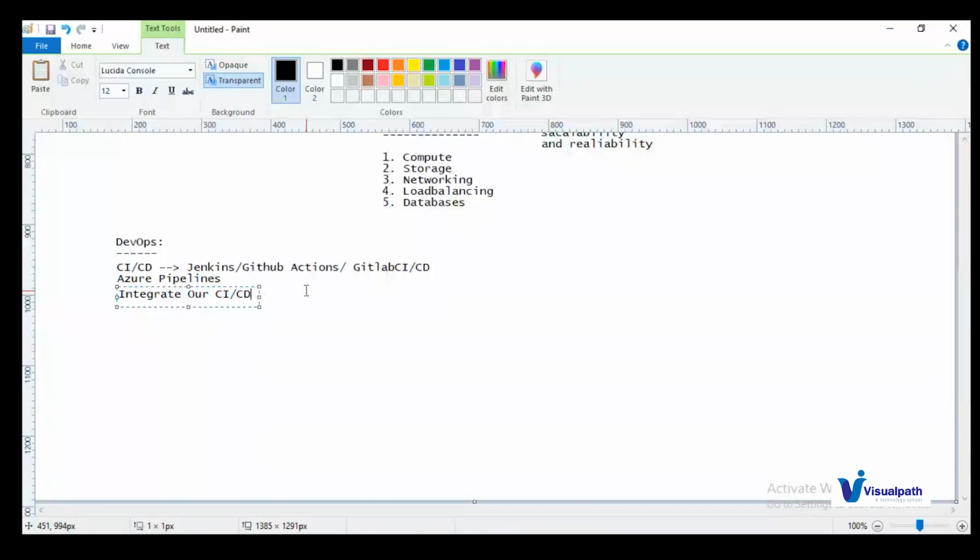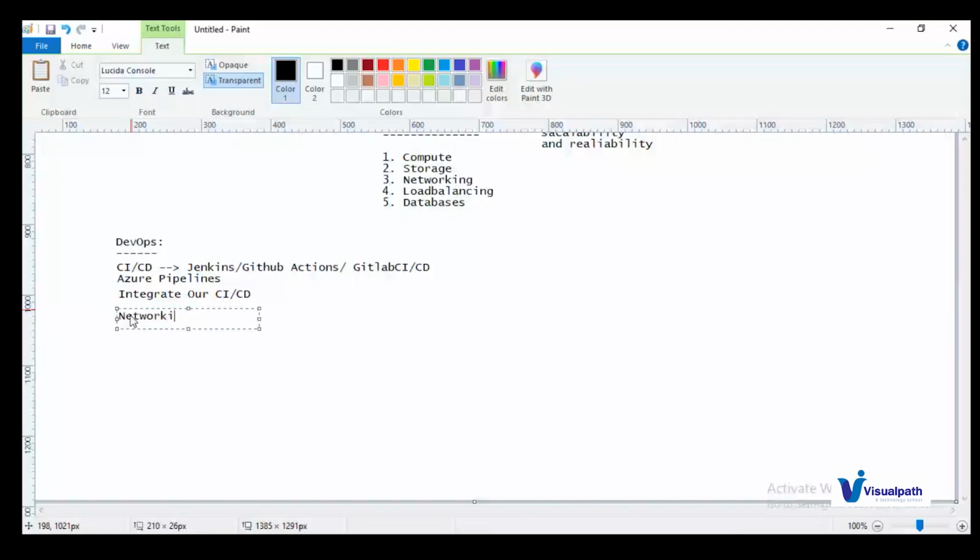We can deploy our application either on an on-premises server or in the cloud environment, right? So we need to integrate our CI/CD Azure pipeline with our Azure environment. In an Azure Virtual Machine, I want to deploy my application. Integrate our CI/CD tool.